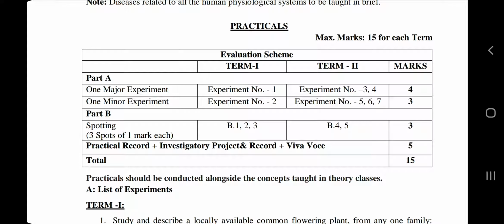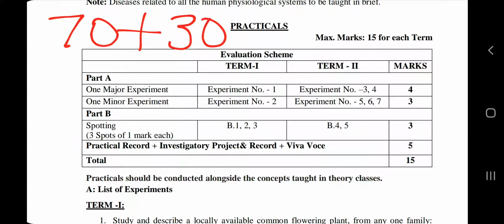Let's take practicals again, for class 10th students who are not familiar with class 11th and 12th. In class 11th and 12th biology, or in other subjects also, physics, chemistry, computer science, we have 100 marks total for each subject. 70 marks is for the theory examination, and we also have a practical examination of 30 marks.